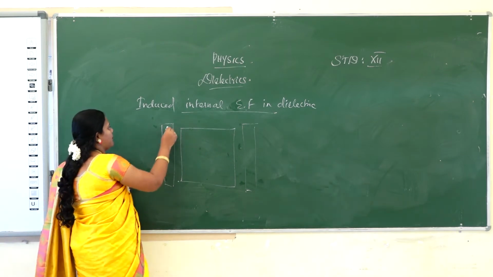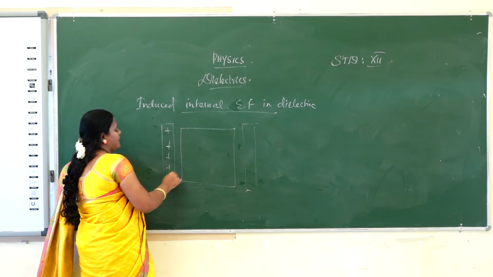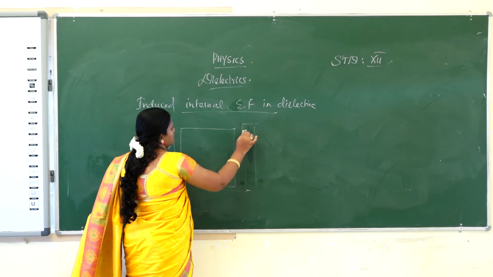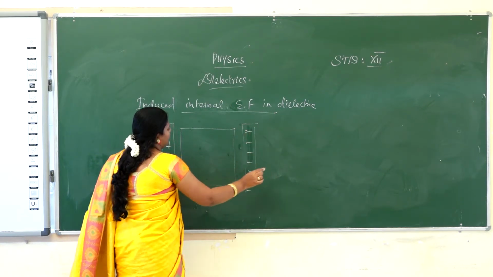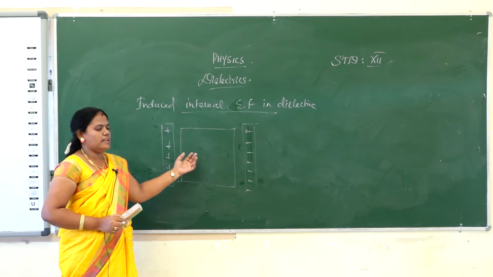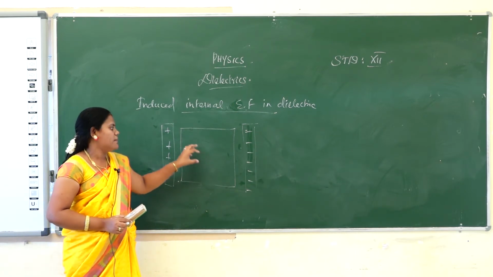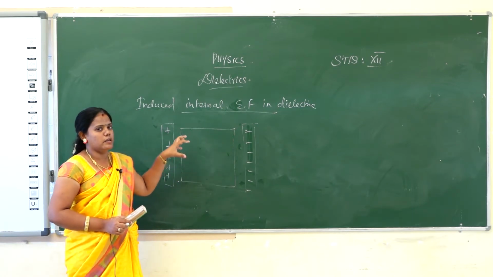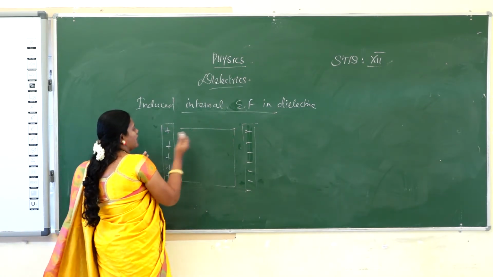The positive plate and negative plate apply the electric field on the dielectric slab, and the dipoles inside the dielectric are arranged to one side.